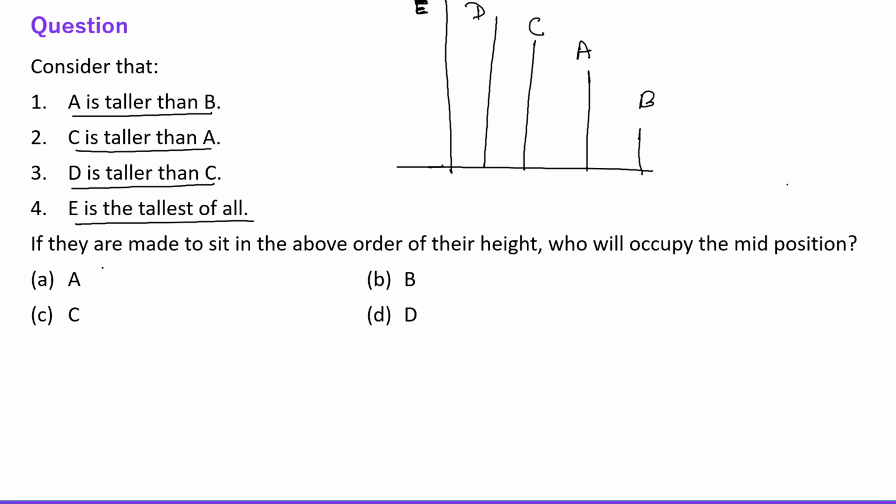Now the question is, if they are made to sit in the above order of their height, who will occupy the mid position? See everyone, the mid position. So C will occupy the mid position. Okay, everyone, done? Fine. Now let's move to the other one.